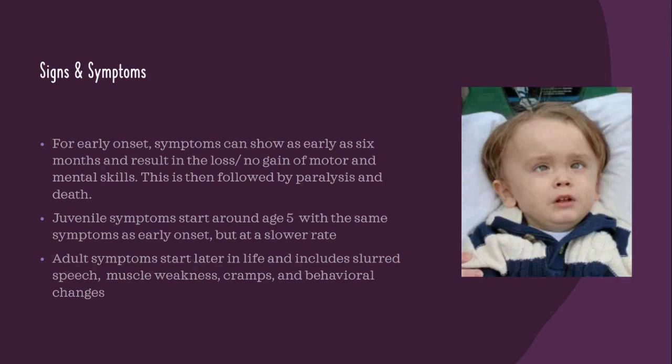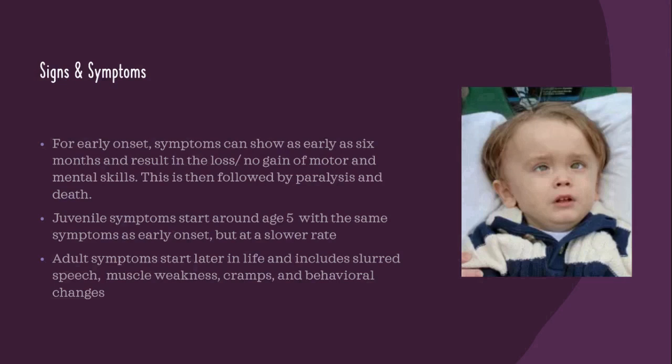Some signs and symptoms of Tay Sachs disease are mostly similar, yet vary bit by bit with the life point in which someone has this disease. Early onset shows symptoms around 6 months of age and includes the loss and no gain of motor nor mental skills that leads to seizures by the age of 2 and early death eventually following. Another symptom during early onset is growth in head size and can be seen in this image here.